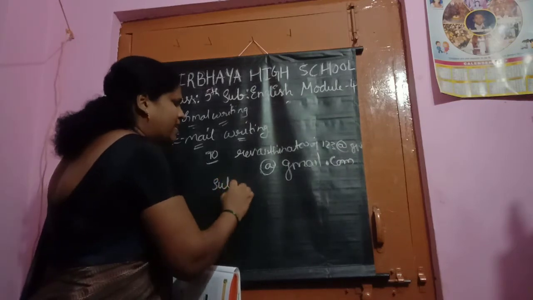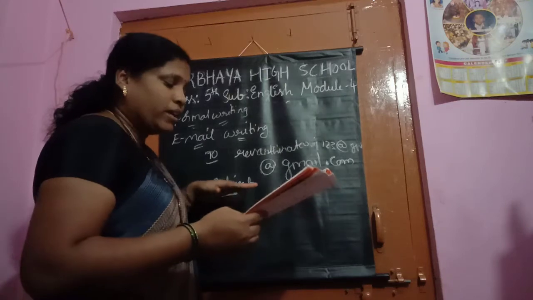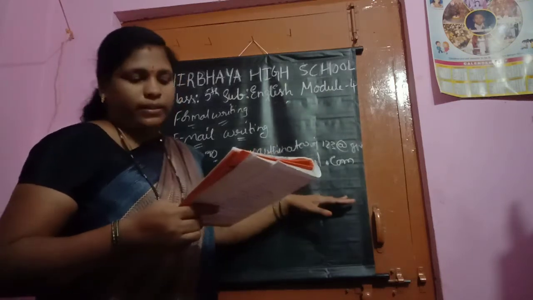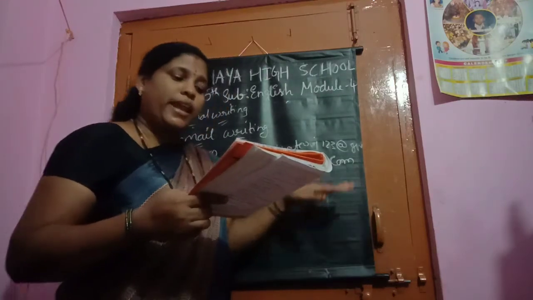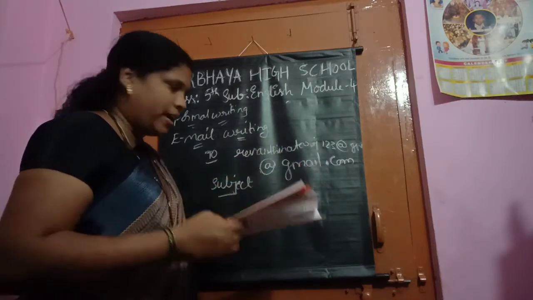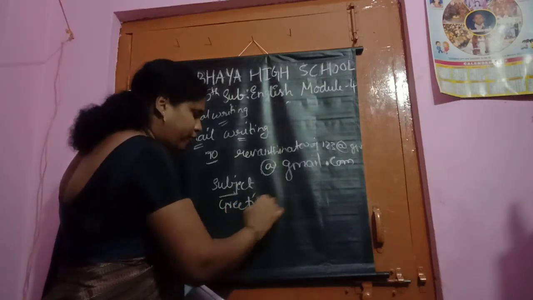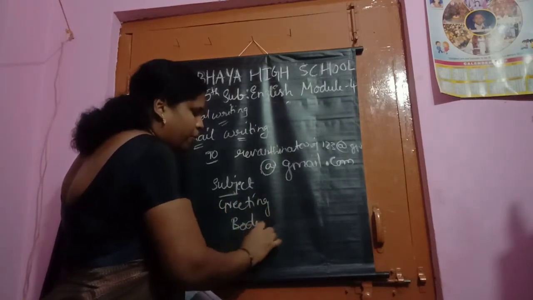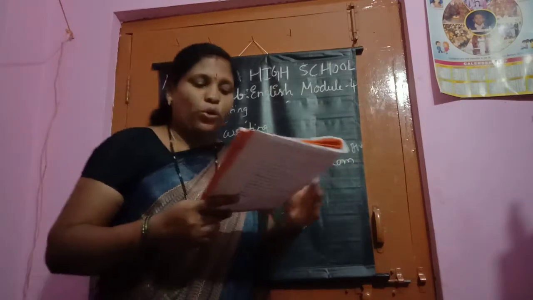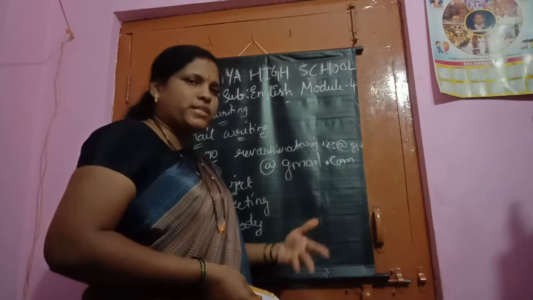How do we write the letter with the subject, children? Same as that, here also the subject will be there. It means results of the inter-school painting competition. Next one is greeting. Yes, I said greeting and signing off. Here greeting will be there. After that, the body part. Greeting means what? Dear friend, Dear Revati, she has written here. And the body part: hope you are having a lovely time in Ladakh.